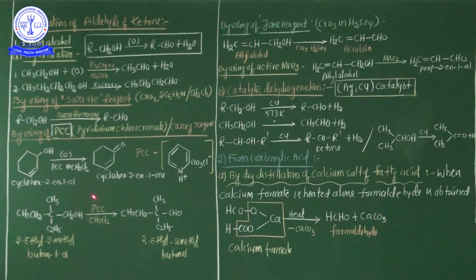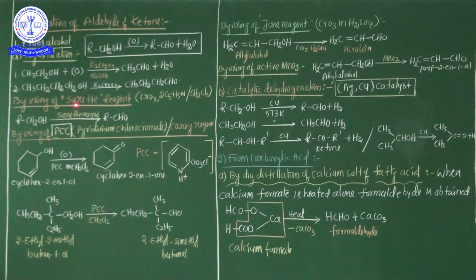And what happened here? A ketone group is formed: cyclohex-2-en-1-one, because this is a ketone combination. Instead of the alcohol group, a ketone group is present here. So this is cyclohex-2-en-1-one. My question right now: cyclohex-2-en-1-ol in the presence of PCC reagent, what is the final product? Cyclohex-2-en-1-one.